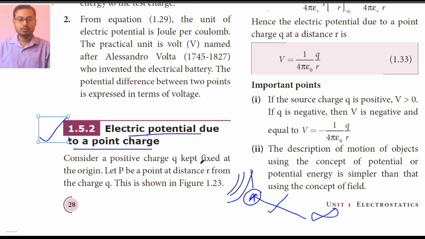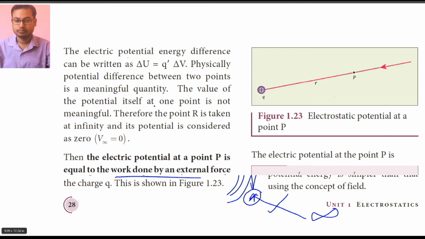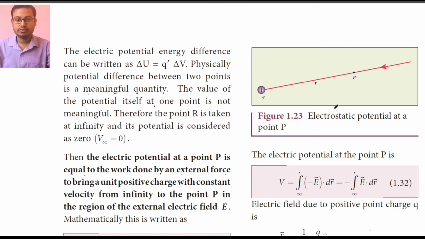Consider a positive charge q kept fixed at the origin. Let P be a point at a distance r from the charge q as shown in figure 1.23. As you can see from this figure, the charge is lying here. This is a positive charge, and around the positive charge there will be electric field.